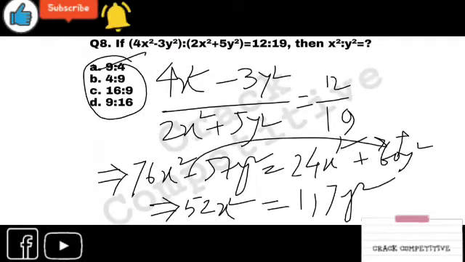Don't get confused. There are options like this. Look at this: 9 is to 4, 4 is to 9. In B, in C, 16 is to 9, 9 is to 16. The options will be like this. The options won't be like 9 is to 4 and 15 is to 19 and all like this. You will be confused.